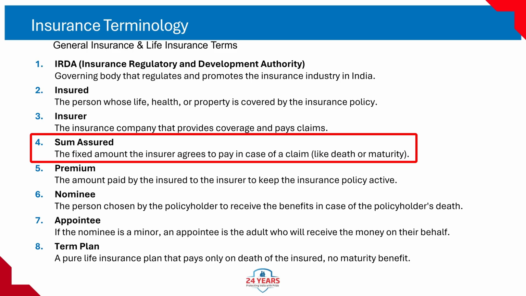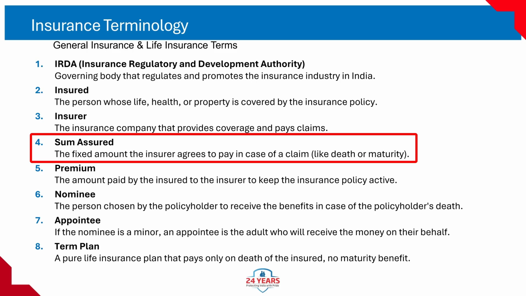4. Sum assured. Definition: the guaranteed amount the insurer will pay to the nominee or insured in case of a valid claim. How it works: in life insurance, paid on death or maturity depending on plan type. In general insurance, paid for actual loss up to the sum assured.